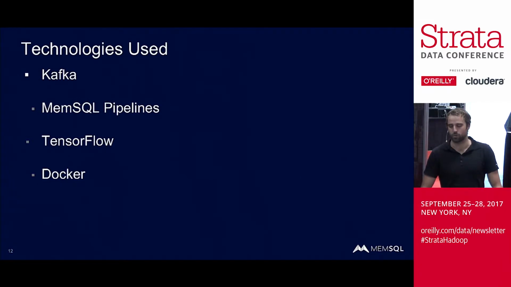So to do this, I used 4 technologies: Kafka, MemSQL pipelines, TensorFlow, and Docker. Pretty standard stuff, pretty commonly used technologies, nothing super crazy here.